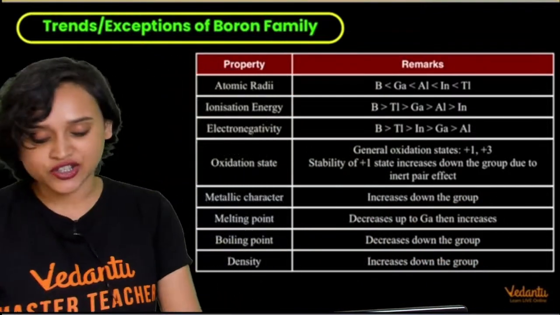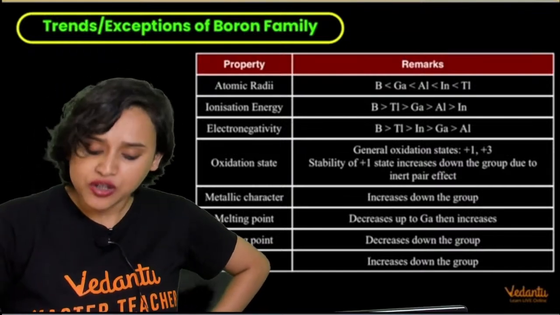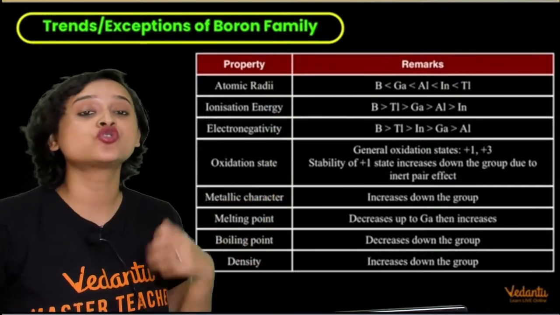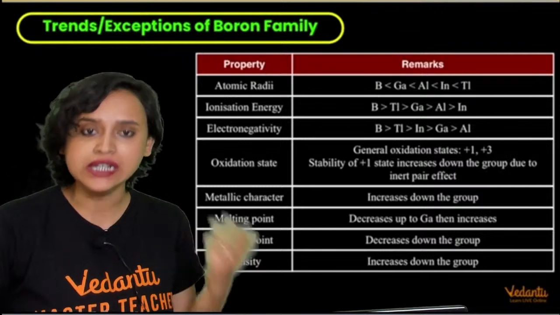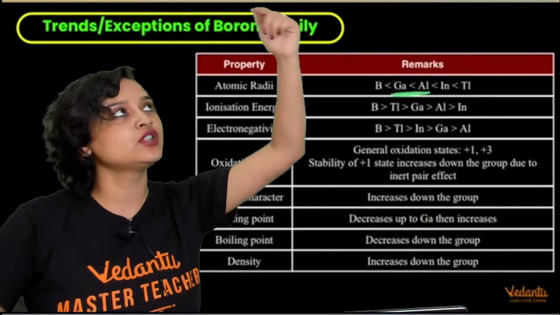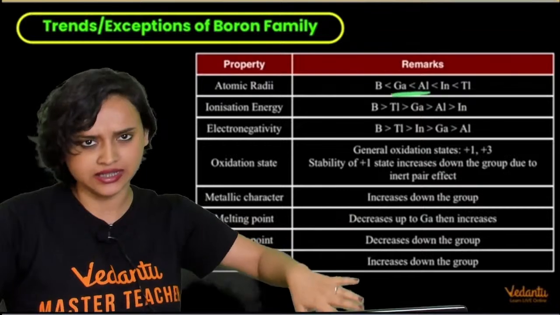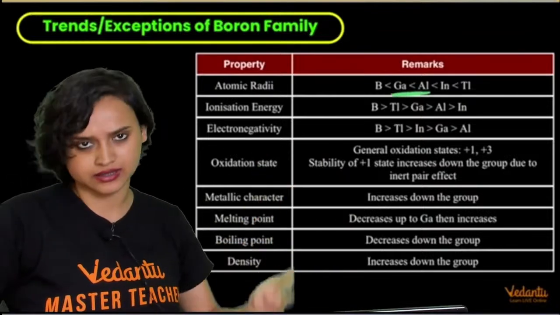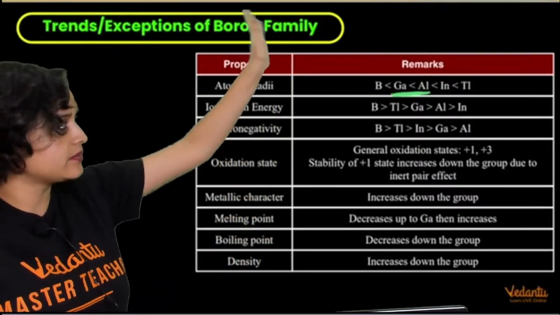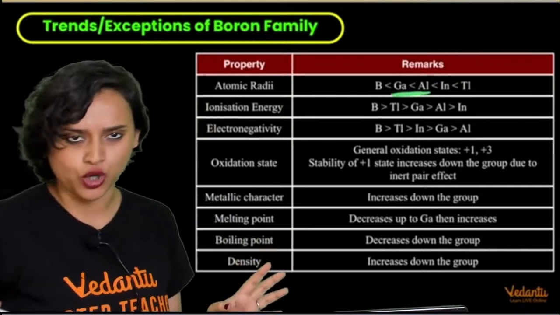Anyway, let us talk about the trends and exceptions of the boron family. Now we know that atomic radii, as you go from top to bottom, are supposed to increase, right? However, we do see an exception here, because we know that it is boron, aluminium, gallium, indium, and then thallium. That is Bal Gangadhar Indian Tilak. Or you can also remember it as Baguette, that is B-A-G-I-T. That can be your mnemonic, however you want to.